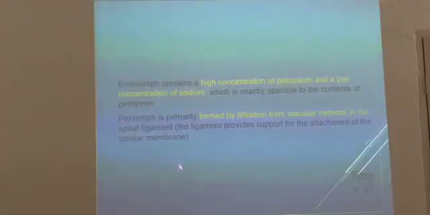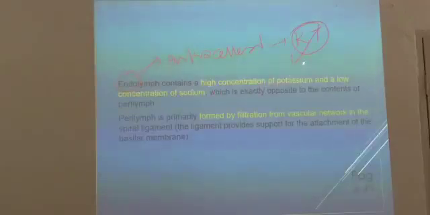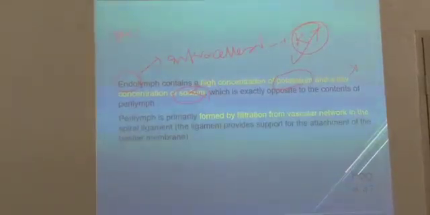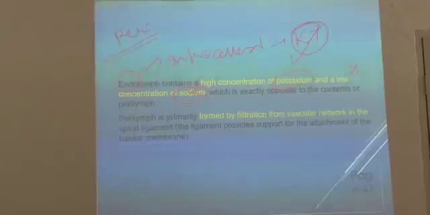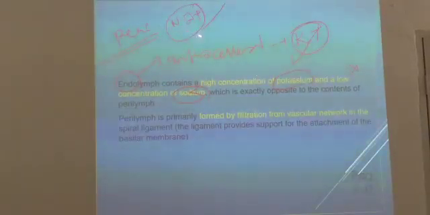Next, endolymph is related to intracellular space. Endolymph is like intracellular fluid. It is rich in potassium, a high concentration of potassium and low sodium. Sodium is low. It is opposite to perilymph. So what does perilymph have? Perilymph is like extracellular fluid. Sodium concentration is high.